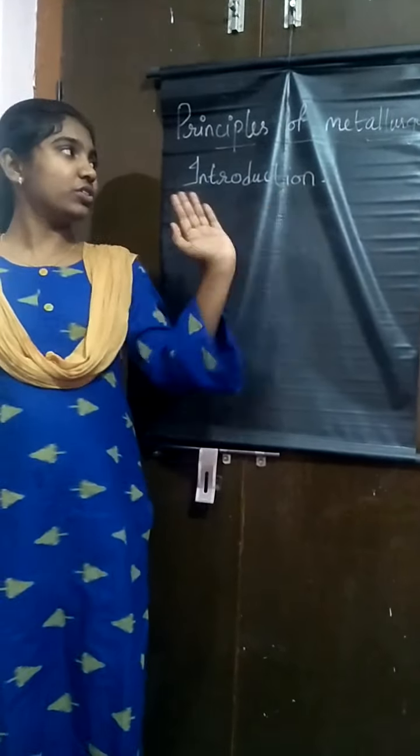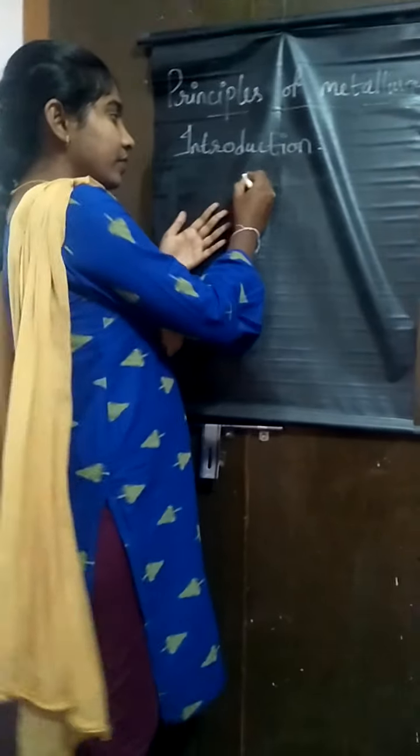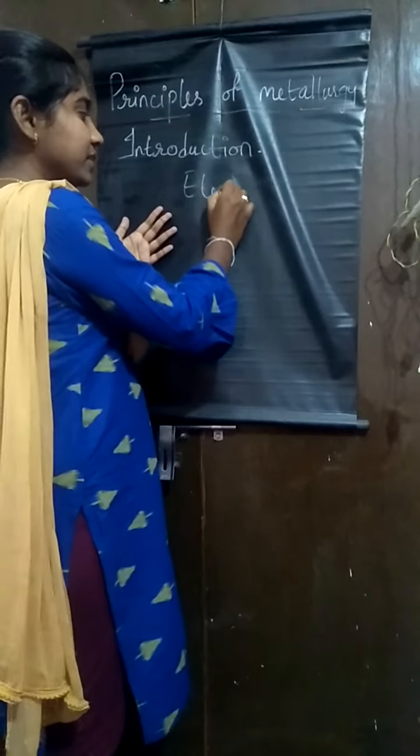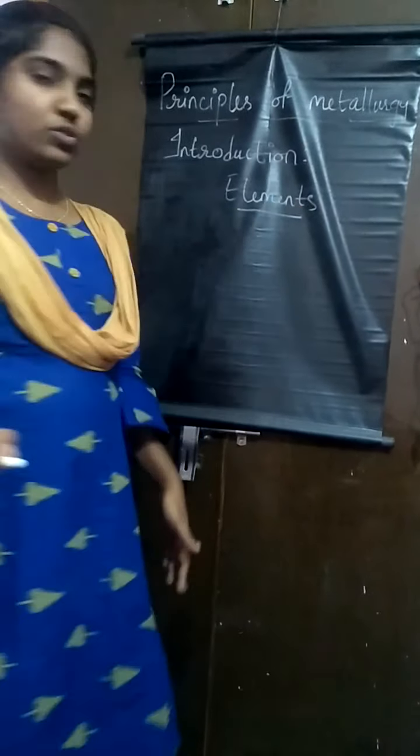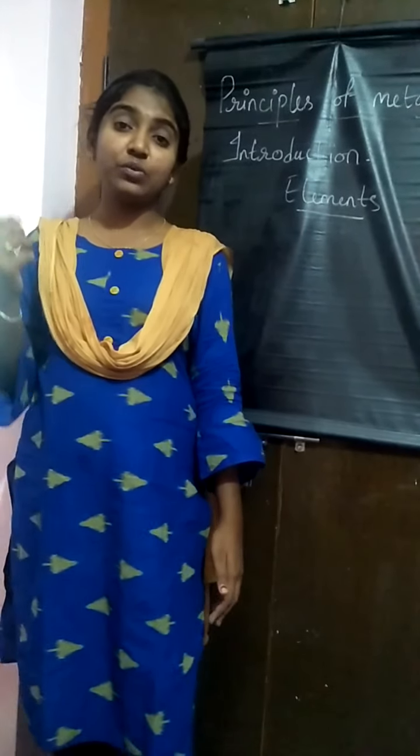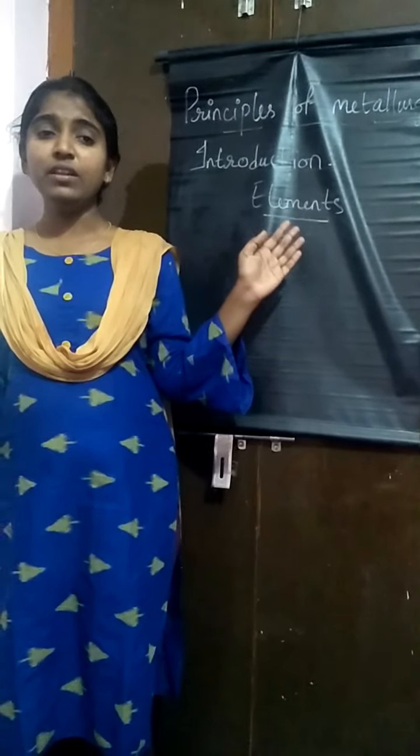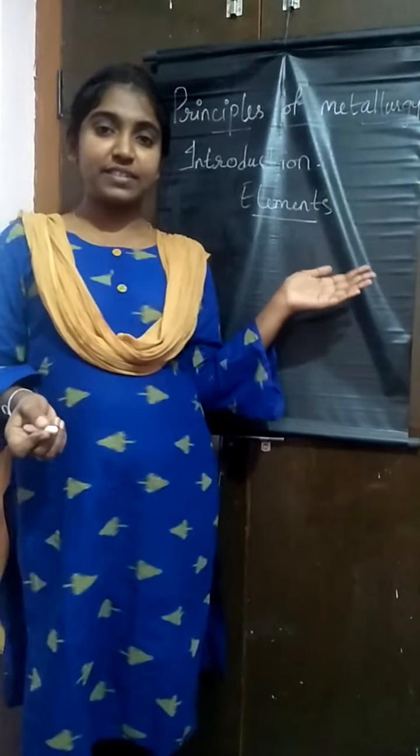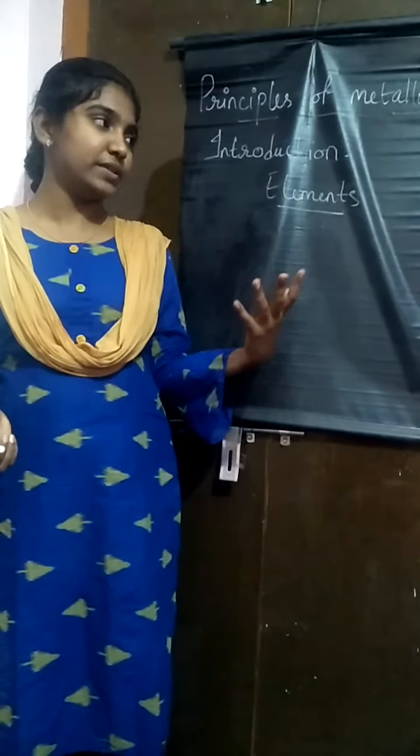So before getting into the topic, in the introduction part, we will be discussing the elements which are present on the Earth's crust. So these elements, if you know, in the periodic table, we have around 117 elements, and these elements have been classified into S block, P block, D block, and F block elements.